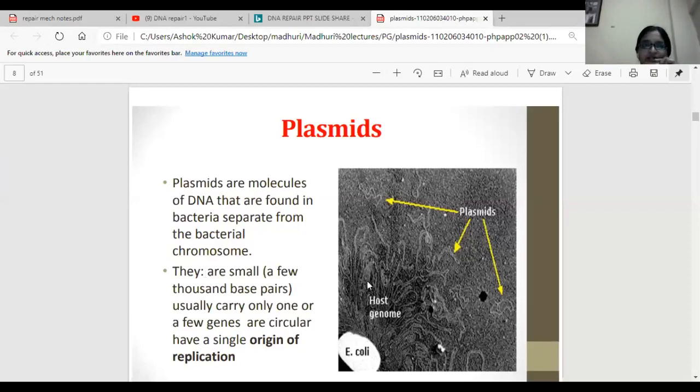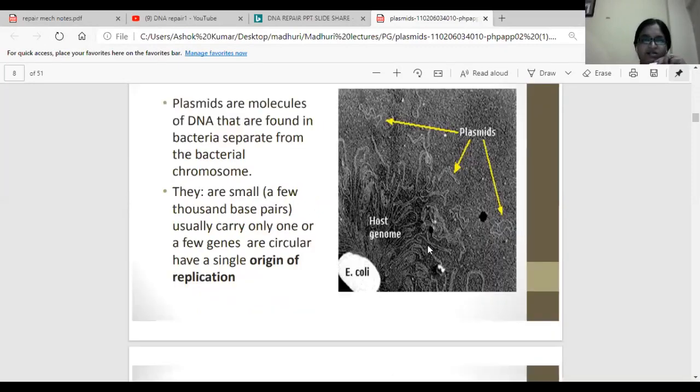In this slide, we can see this is the host genome, and these are the plasmids, small circular DNA molecules, and this is the E. coli cell. So plasmids are molecules found in bacteria, separate from bacterial chromosomes. So they are separate and they are small. A few thousand base pairs, usually carrying one or a few genes. Circular, they have a single origin of replication. We have seen in the previous slide the origin of replication, from where the replication will start.